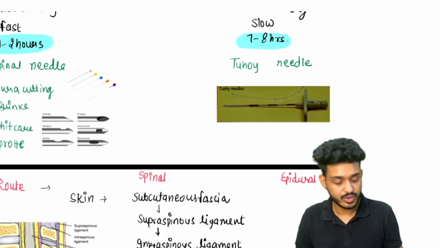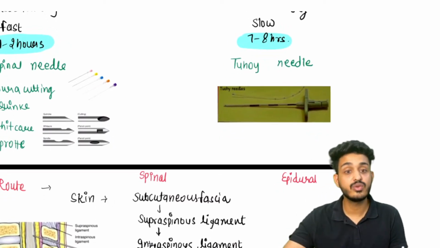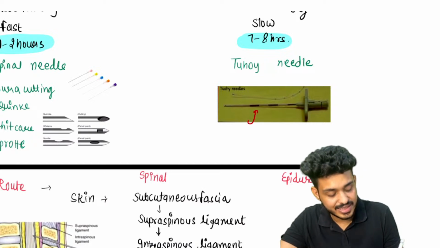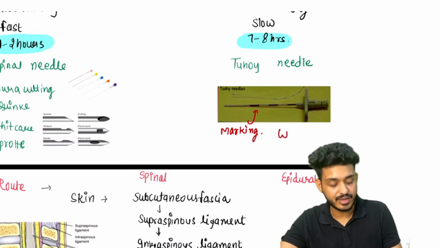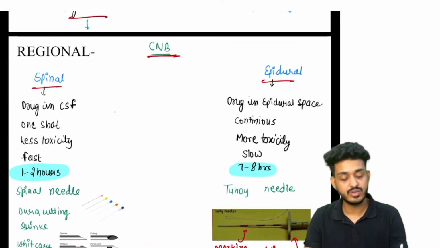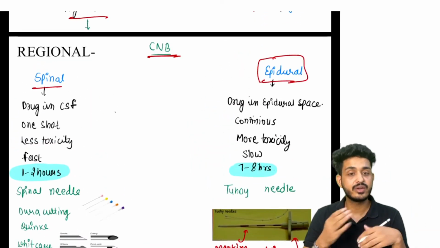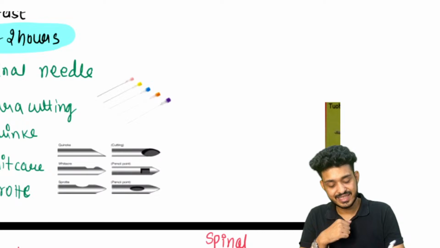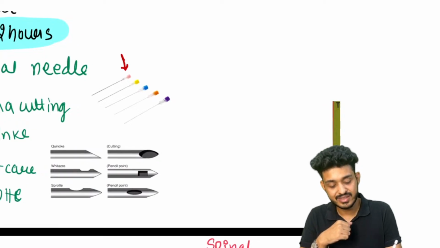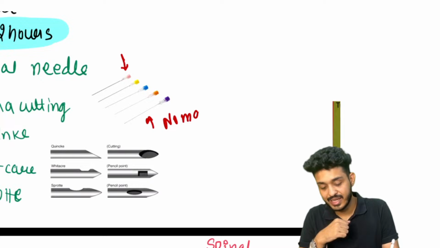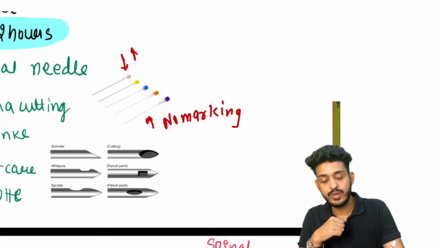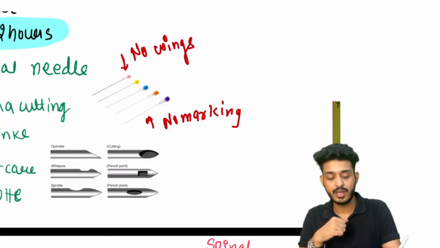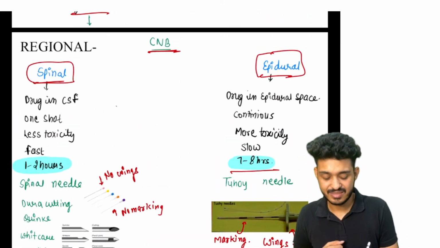They will give you the image of this particular needle and ask you how to identify it. First of all, see if you are seeing some markings. Very important question that they ask you. If marking is present and wings are present, that is your epidural needle. Epidural we use for a long period of time, that is 7 to 8 hours. When you see no wings, no marking, this is a type of spinal anesthesia.